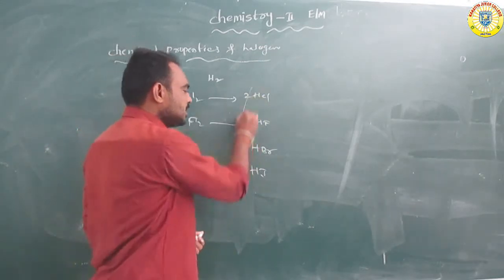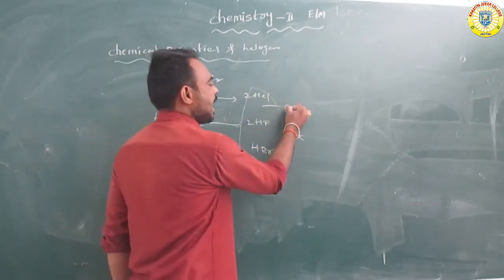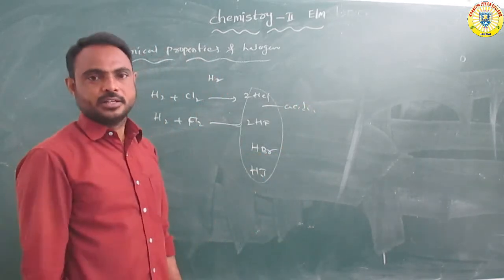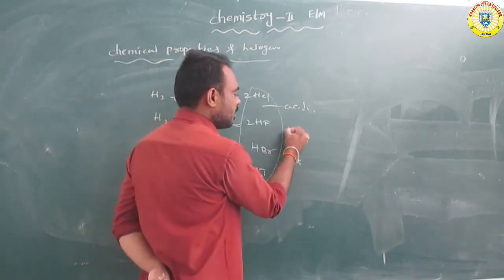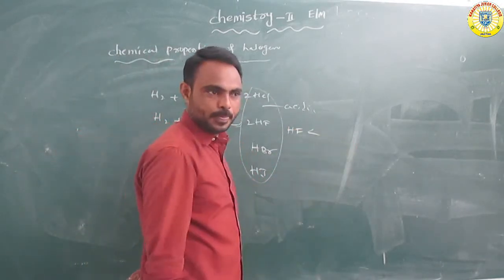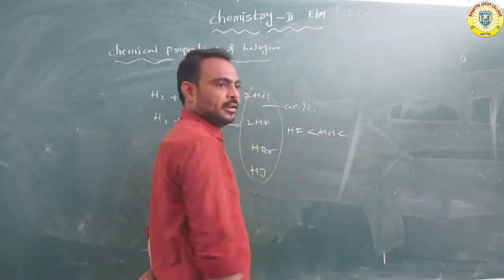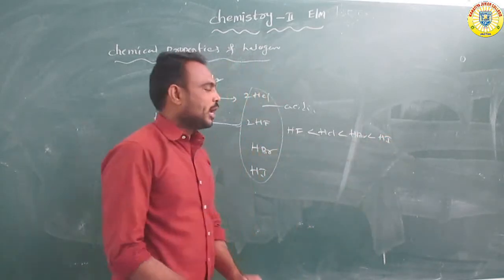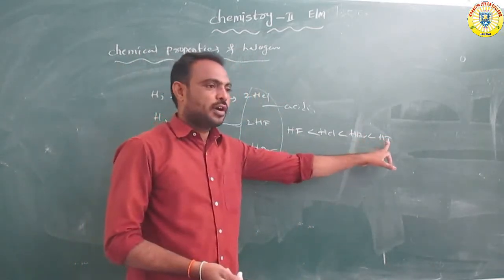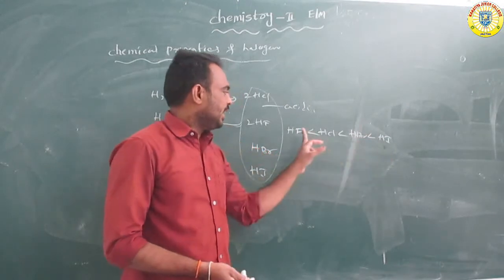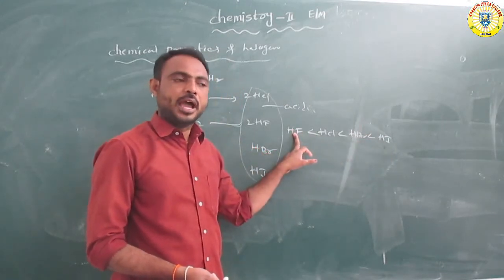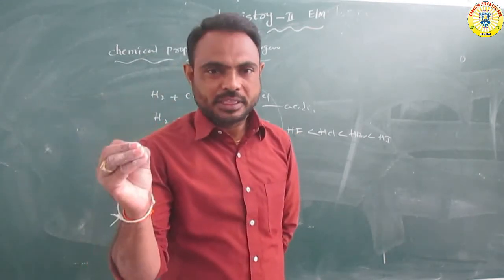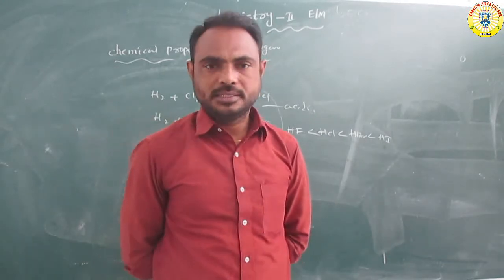These compounds all have an acidic nature. The acidic nature order is hydrogen fluoride less than hydrochloric acid less than HBr less than HI. So hydrogen iodide has the highest acidic nature, and hydrogen fluoride has the lowest. Overall, hydrogen reacts with halogens to form their halides.